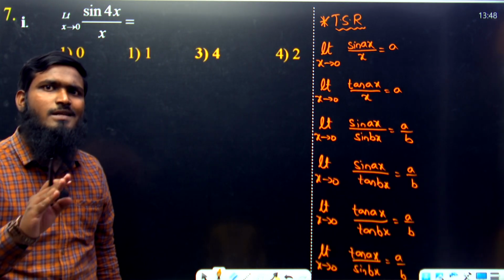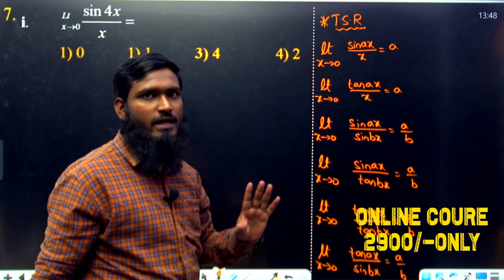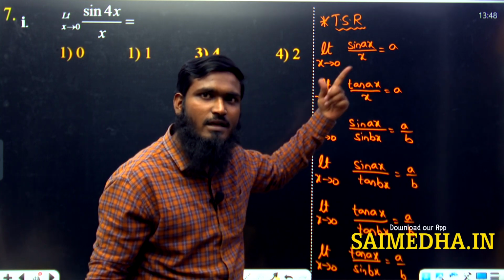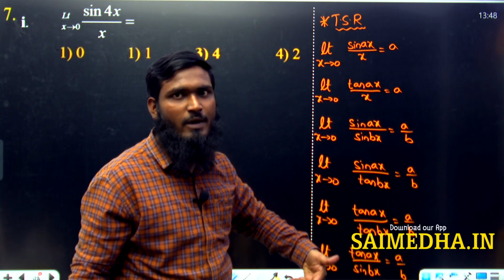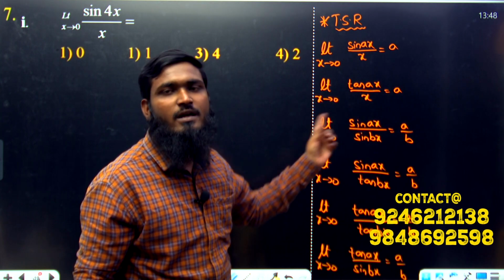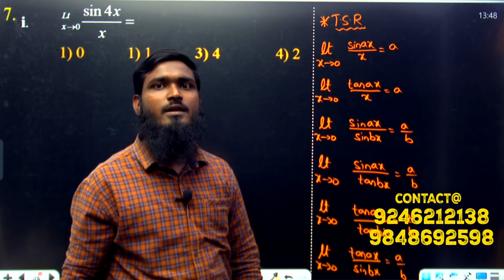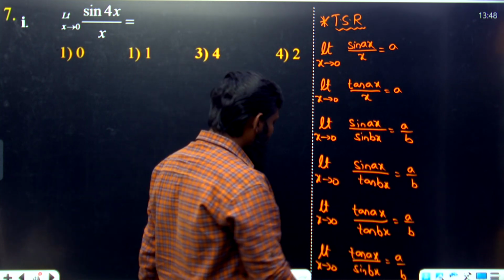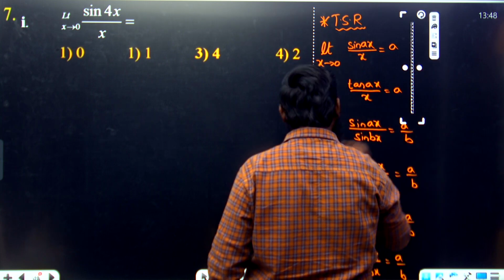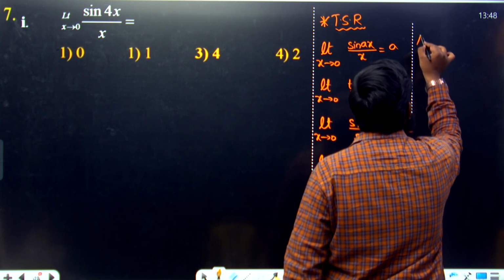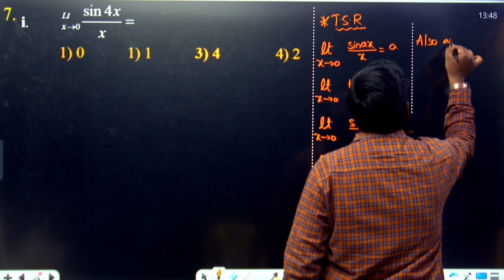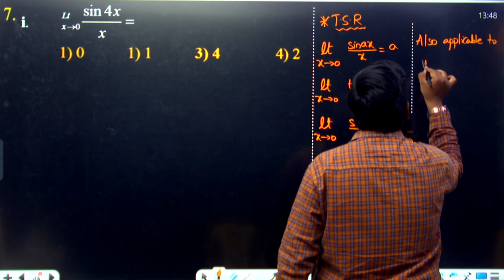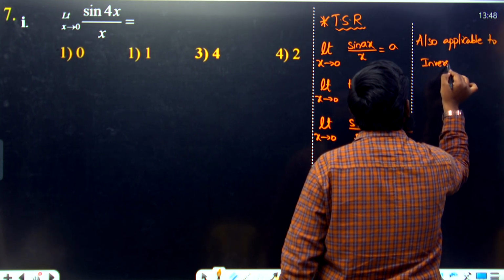What are the functions we have taken? Sine and tan. So for sine and tan only: sin ax by x, a; tan ax by x, a; sin ax by sin bx, a by b; tan ax by tan bx, a by b; sin ax by tan bx, a by b; tan ax by sin bx, a by b. For all this, we can write the direct answers, and it is also applicable to inverse trigonometry.